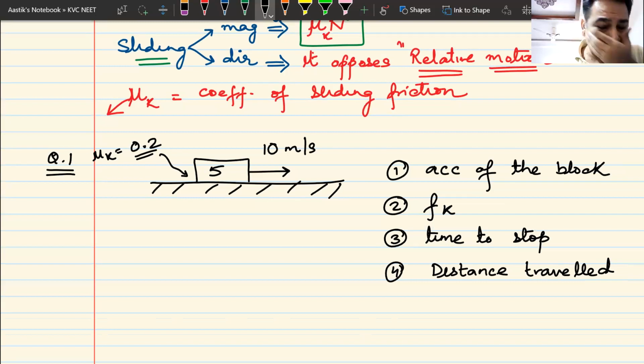So the questions are, number one, find the acceleration of the block. You can call it deceleration. Number two, value of frictional force. Number three, how much time it takes to stop. Number four, what is the distance traveled? I'll give you 2 minutes to solve it.